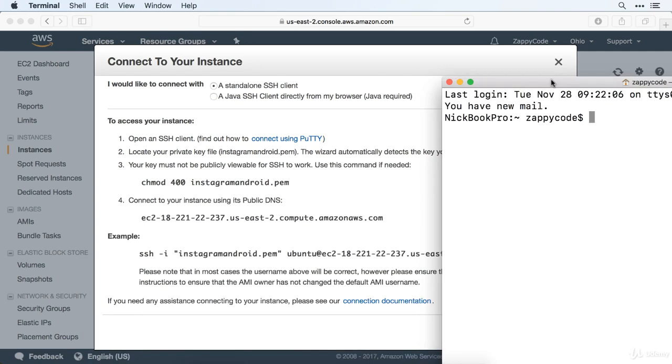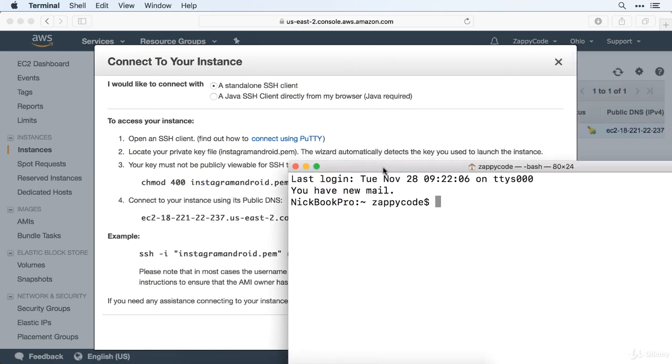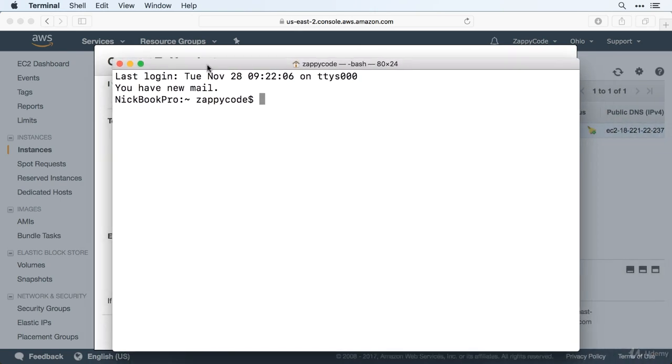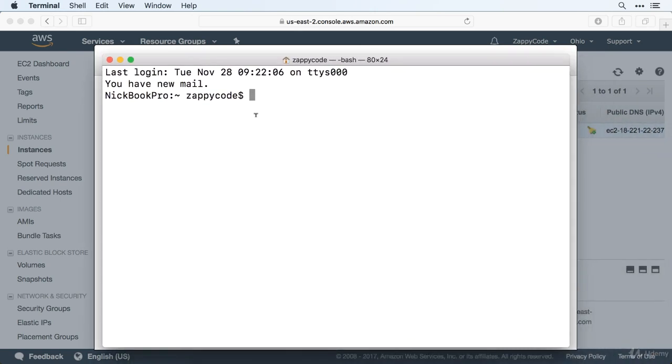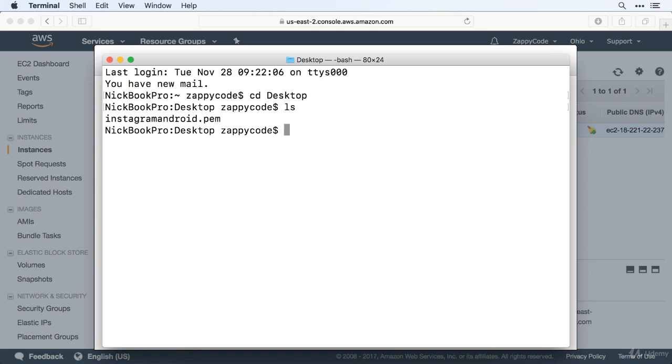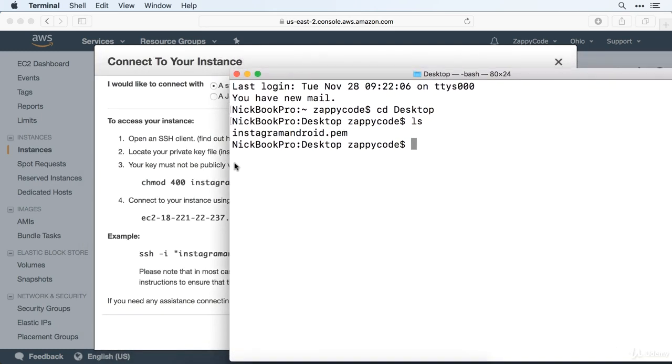But on the Mac here, let's go ahead and open up the terminal. So the first thing that we've got to do is get to where our keys are. So ours are on the desktop. So I'm going to say cd, which is short for change directory, space, capital Desktop. And if we do that, we should see that it's moved us into the desktop, and we want to do an ls and hit enter. That shows you all the files that are in the current directory. And there's that Instagram Android.pem. So we know, okay, we're in a good place.